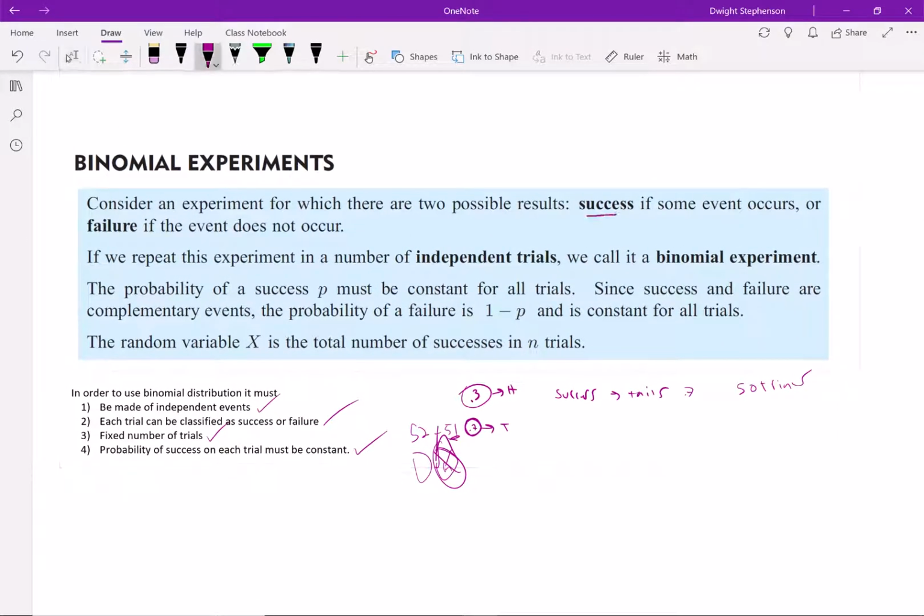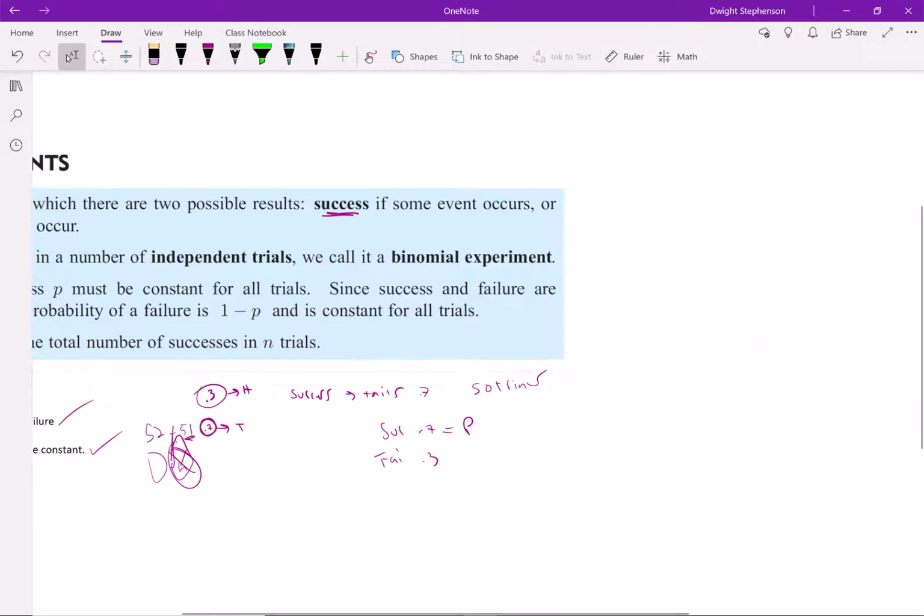So again, it has to have some sort of success, and whatever the probability of success, there's also the probability of failure, right? In this case, the probability of success is 0.7. The probability of failure is 0.3. We'd say the probability of success is called P. You can find the probability of failure by just subtracting 1 minus P. So if P is 0.7, then 1 minus 0.7 is 0.3, which is the probability of failure.